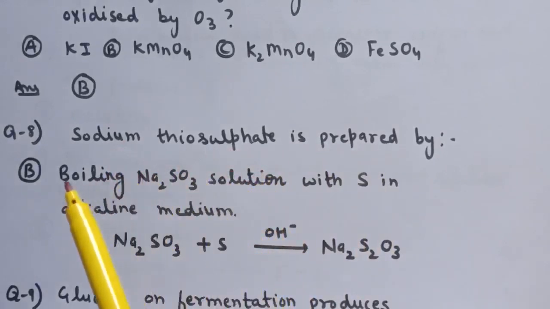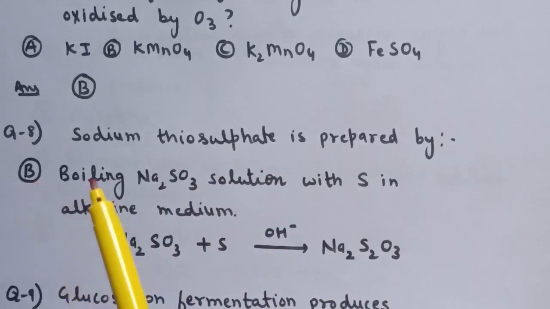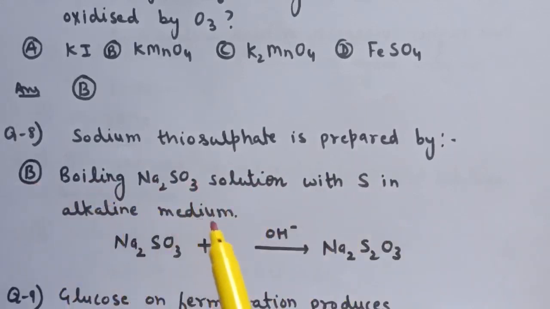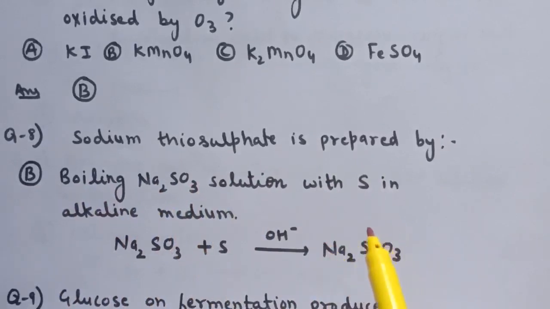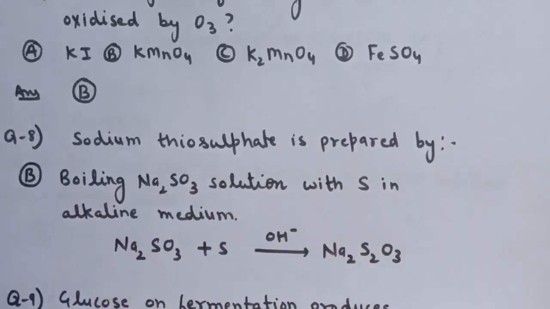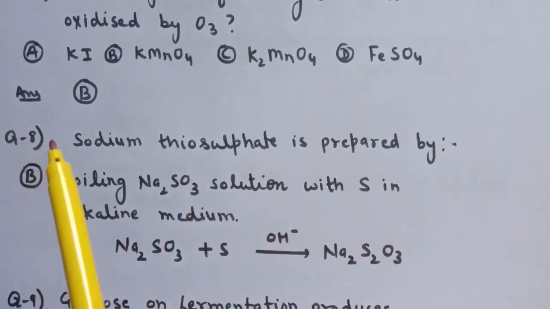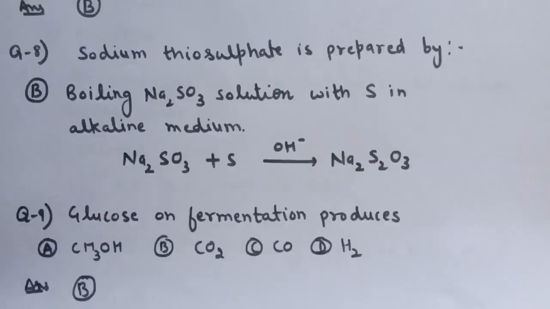Out of these 4 options, option B is correct, that is by boiling Na2SO3 solution with sulfur in alkaline medium we get sodium thiosulfate. This is the formula of sodium sulfite. So when we treat it with sulfur in alkaline medium, we get Na2S2O3. So for question number 8, option B is correct.